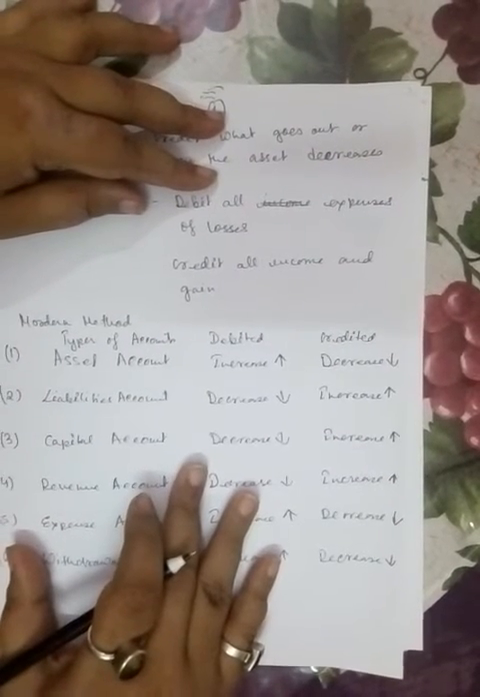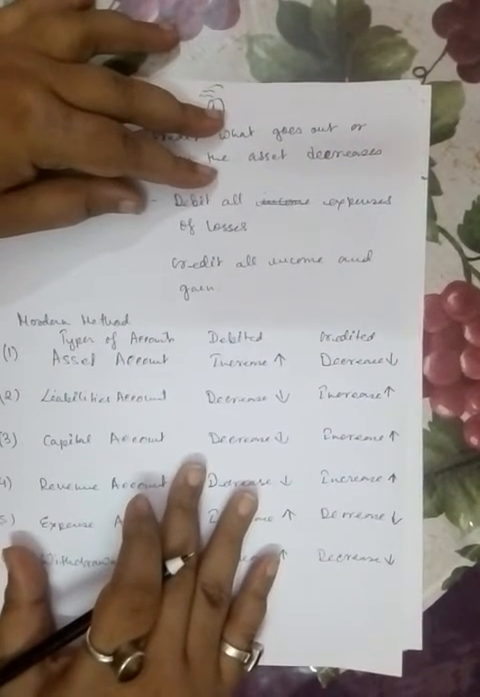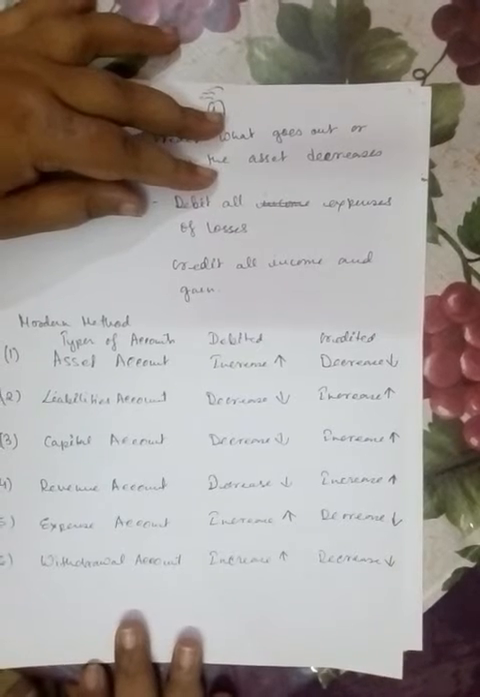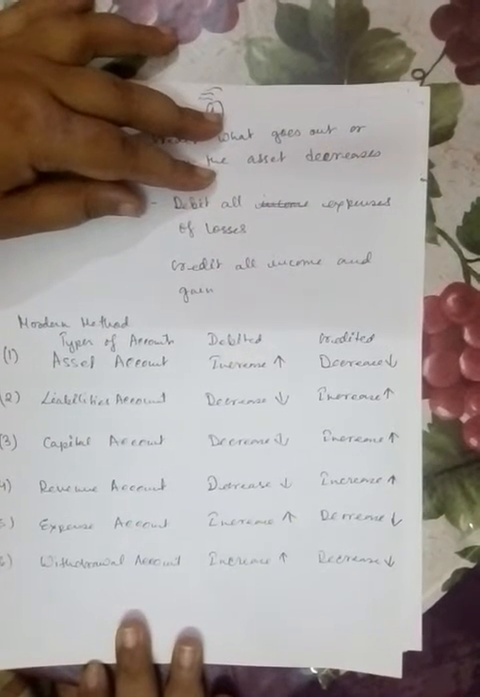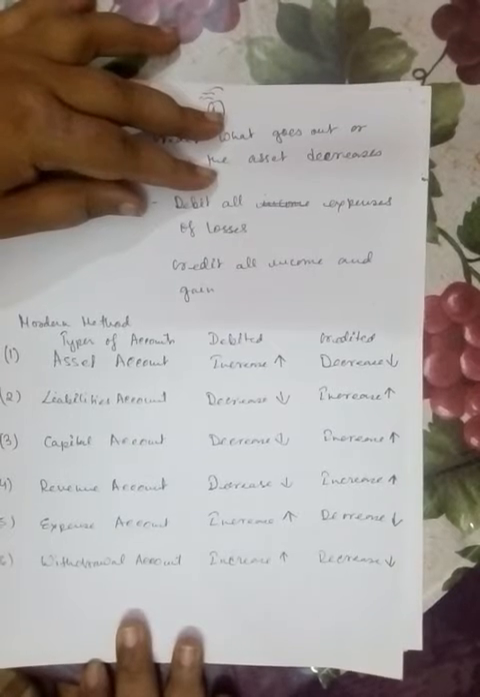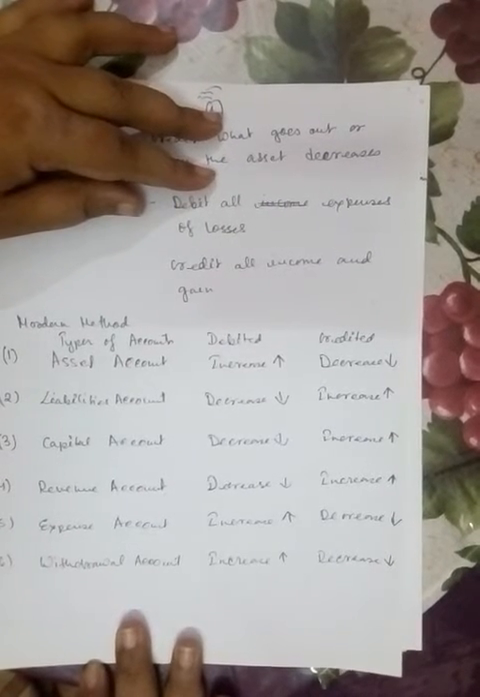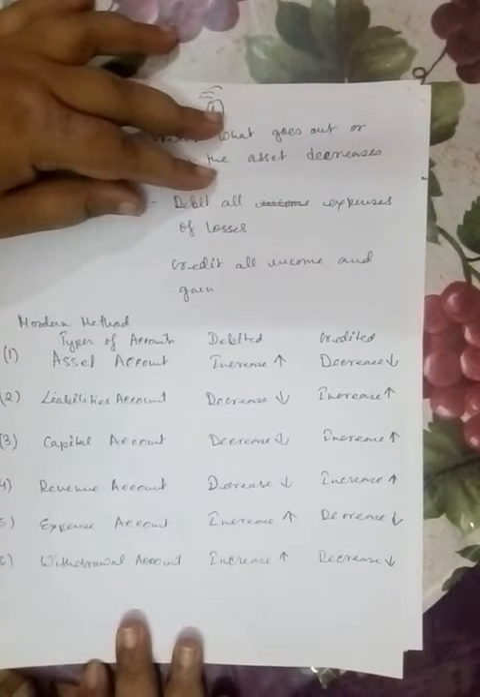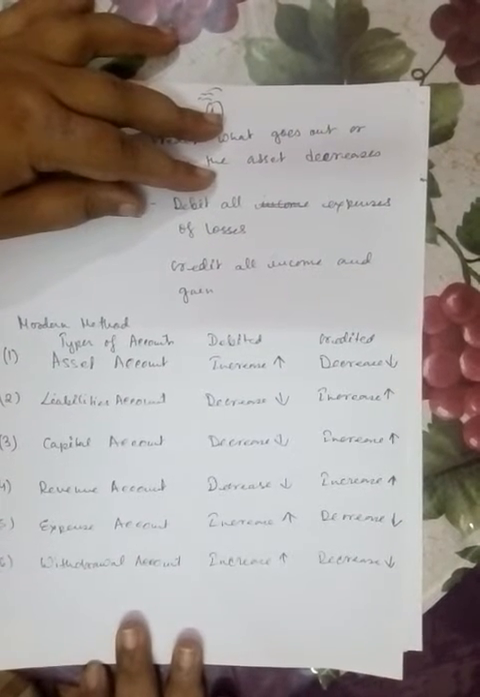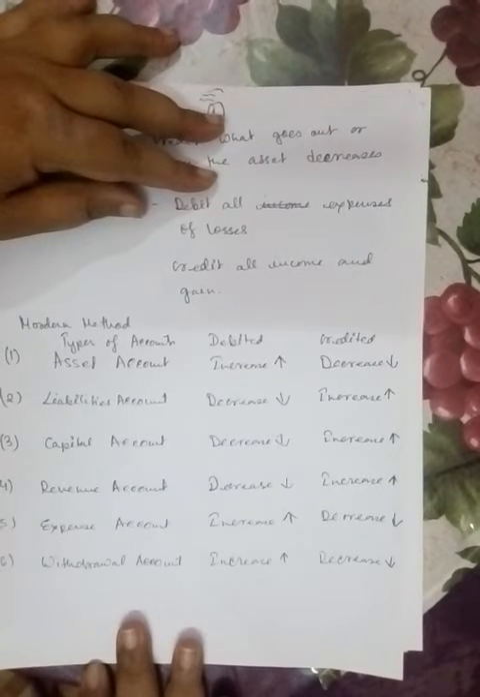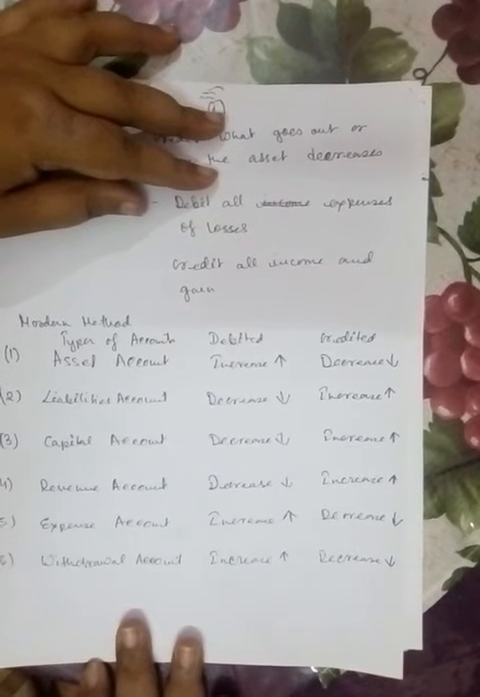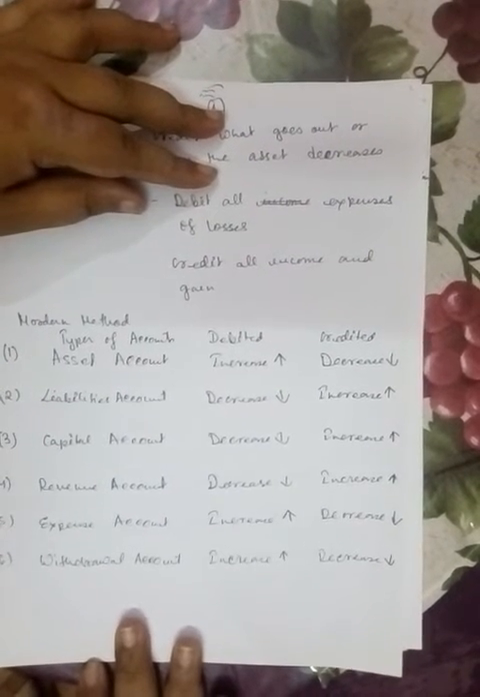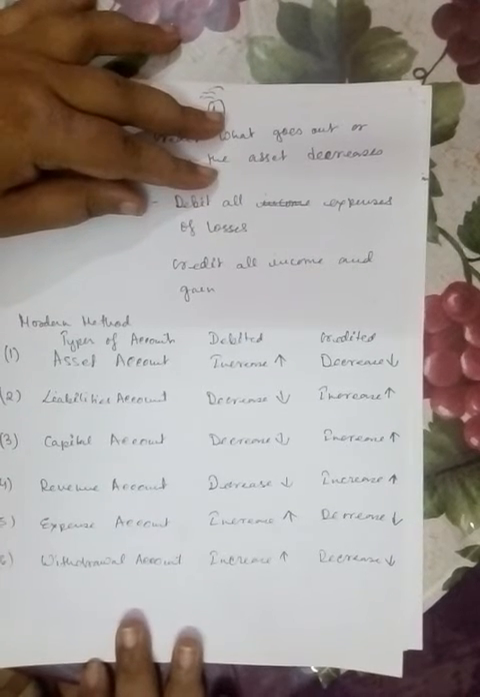Then comes the modern method or the American method. There are different types of accounts, six different types of accounts: asset account, liability account, capital account, revenue account, expense account, withdrawal account. When the asset increases, we debit it. When the asset decreases, we credit it. When the liabilities decrease, we debit it. When liabilities increase, we credit it.